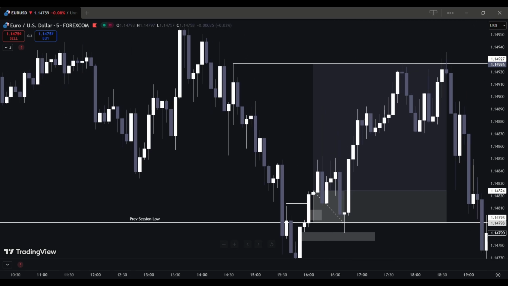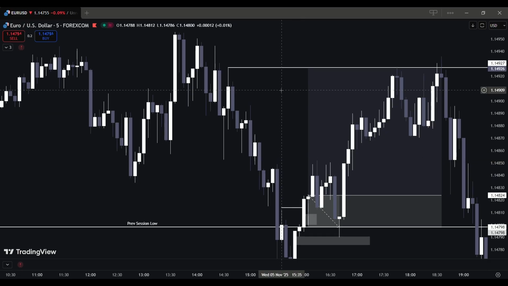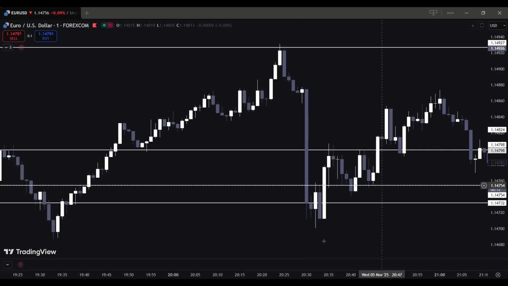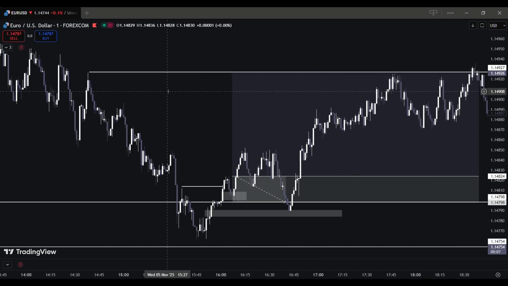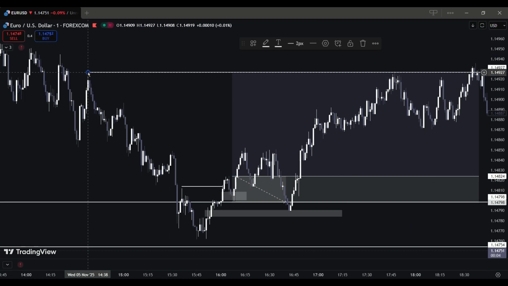So I should keep in mind that we should always watch fair value gaps on other time frames, and we should not be greedy. We should always try to take our take profits to the nearest zone available at that moment. So that's all.